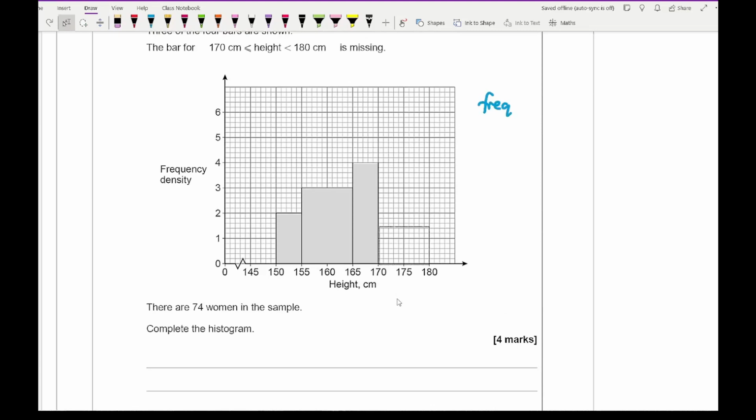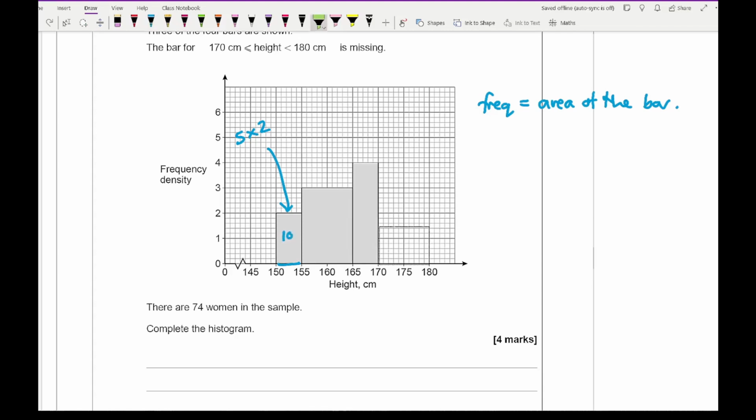Now the frequency is basically the area of the bar. So what I need to do is work out the area of each of these bars. For this first bar, as it's a rectangle, it's simply base times height. So that's going to be 5 times 2, 5 being the width, 2 being the height. So there's going to be 10 women in there.